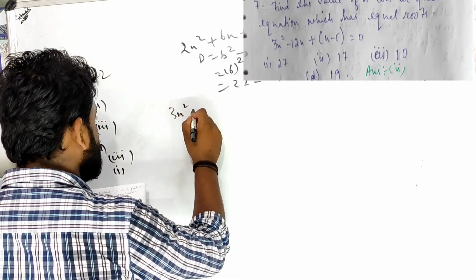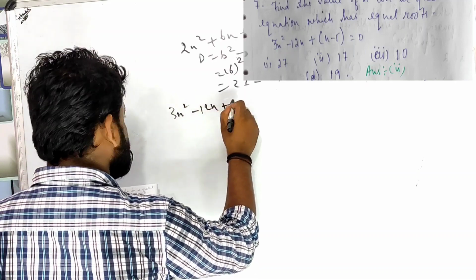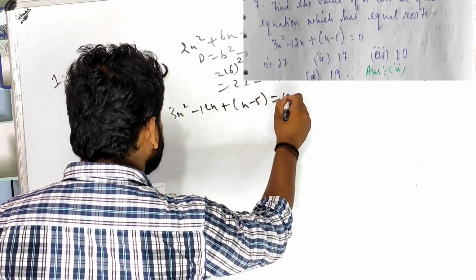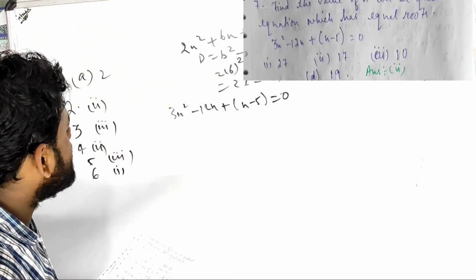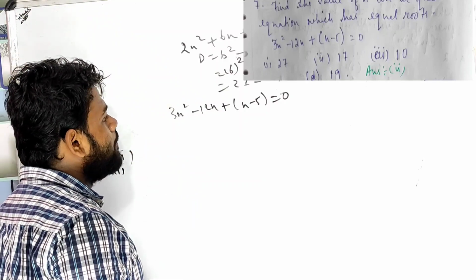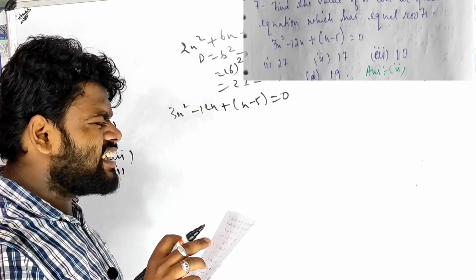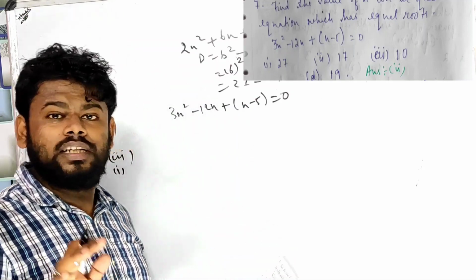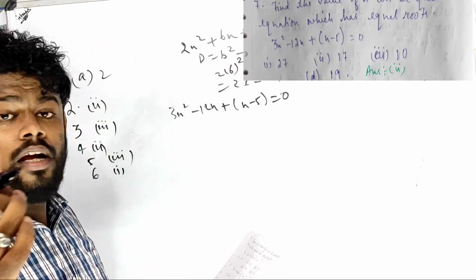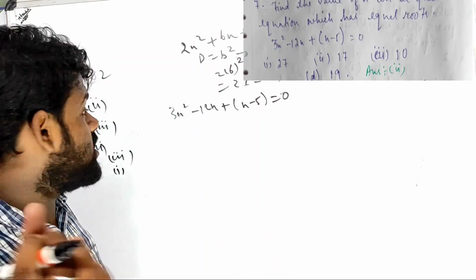Sir, write it smaller, there won't be enough space. I generally have big handwriting. So see, 3x square minus 12x plus n minus 5 equals 0. What is it talking about? The quadratic which has equal roots. Equal roots means discriminant, the nature of the roots.